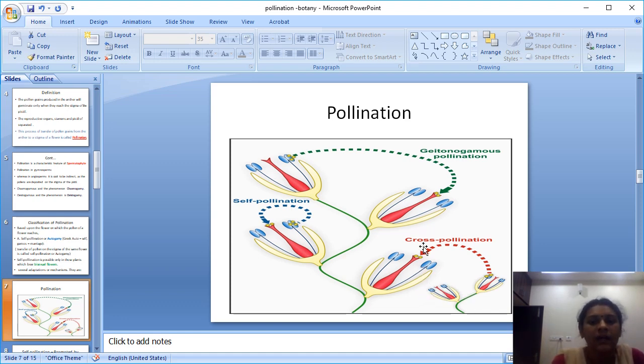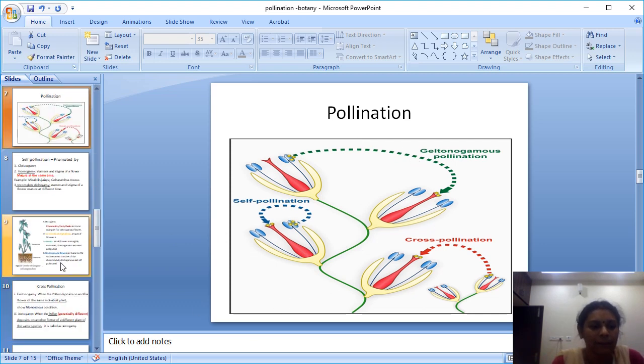In self-pollination, you see geitonogamy. What is geitonogamy? Geitonogamy means the same plant, but the pollen is transferred from one flower to another flower. It is functionally self-pollination only. Why? Because it is all genetically the same.